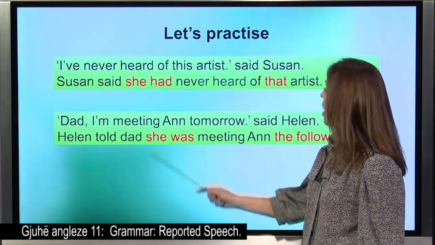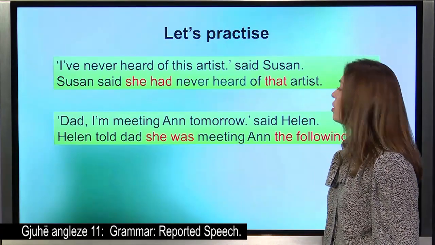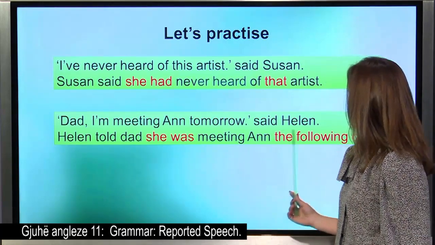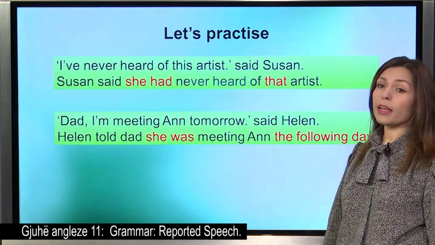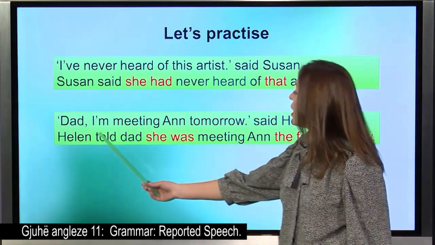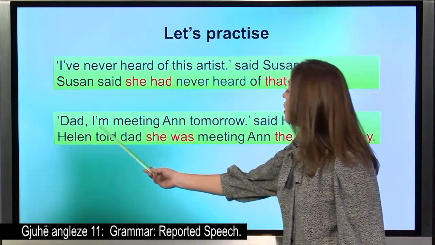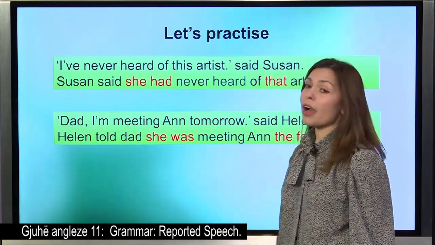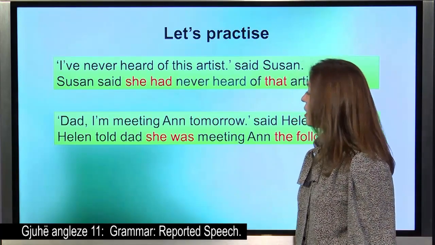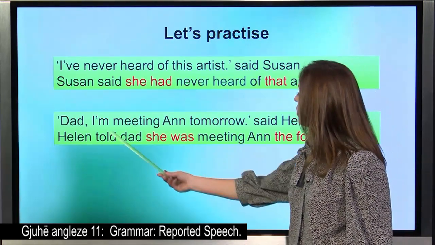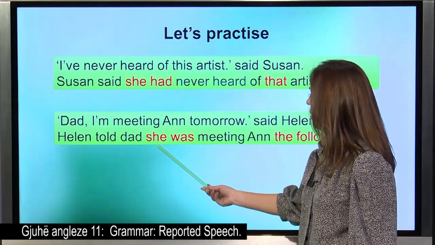Let's see another example. "Dad, I am meeting Anne tomorrow," said Helen. So, Helen spoke to Dad. That's why we start, Helen told Dad. When we have the pronoun I, it is going to be she because Helen talked to Dad. So, I becomes she.